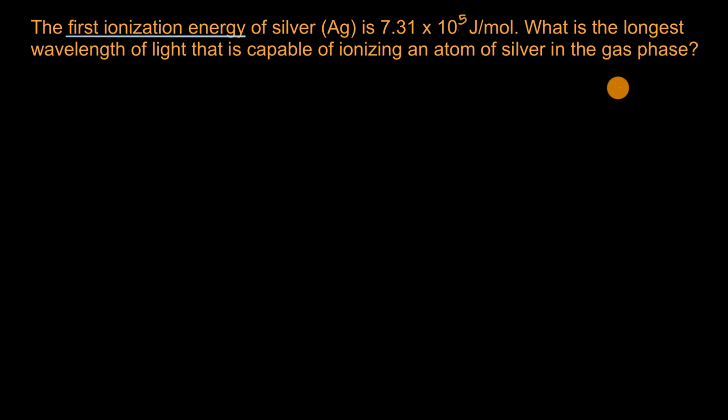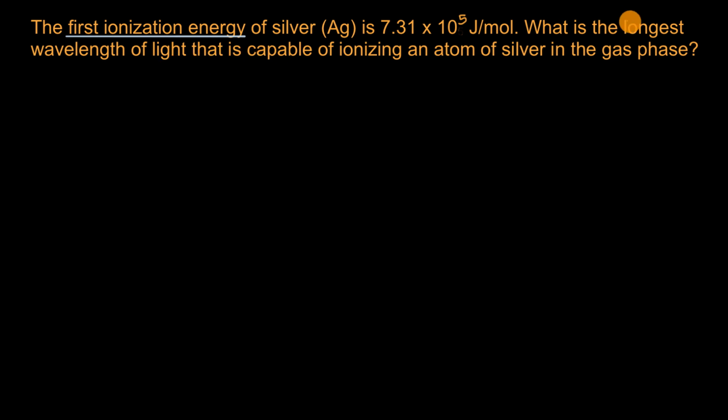All right, now before I even ask you to pause and try to do this on your own, let's just remind ourselves, or try to understand, what first ionization energy even is. This is the energy required to get that first electron to completely escape from the atom. So it's not just going to go to a higher energy level, it's going to completely escape. You could view that as the infinite energy level.